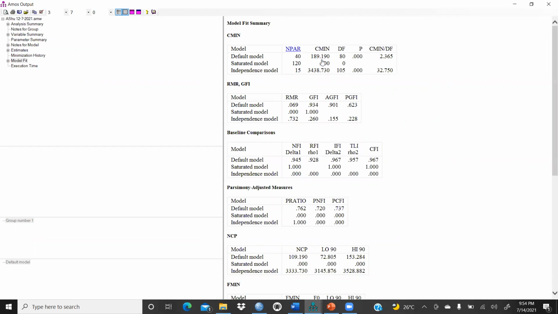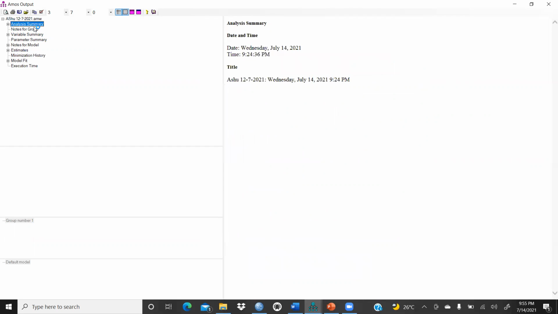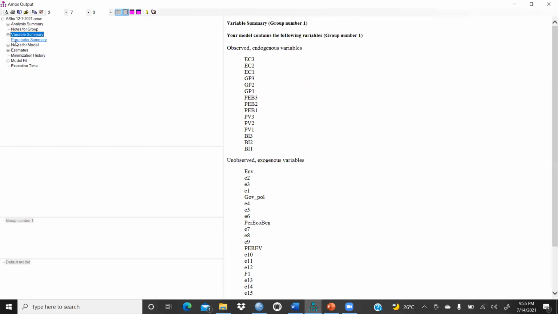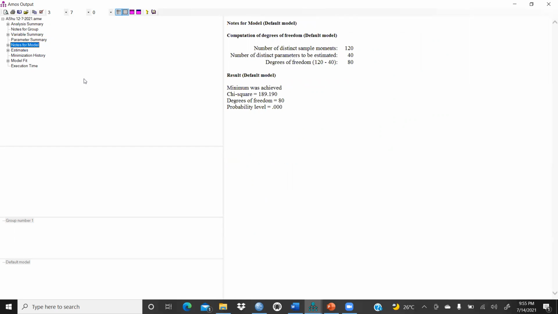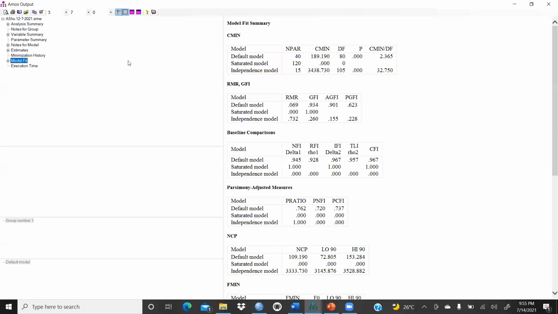Chi-square, you could see in the notes under the group's variable summary, 189.90, and in the model fit it is also the same, 189.90, with degrees of freedom 80. When we divide chi-square by degrees of freedom, the value is 2.367, right?